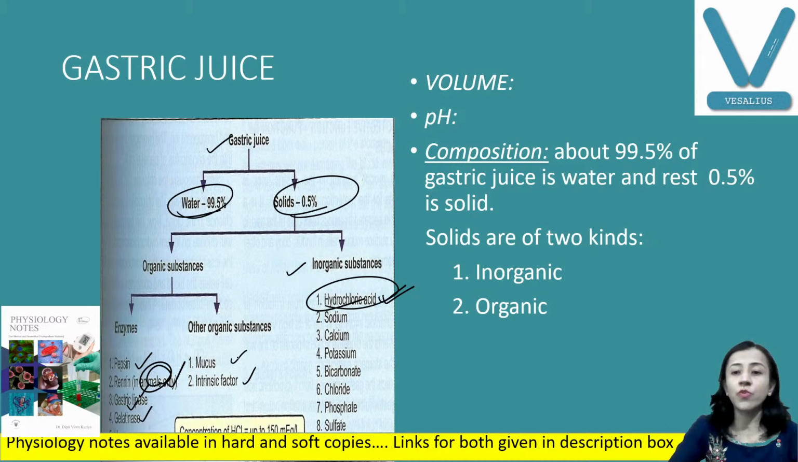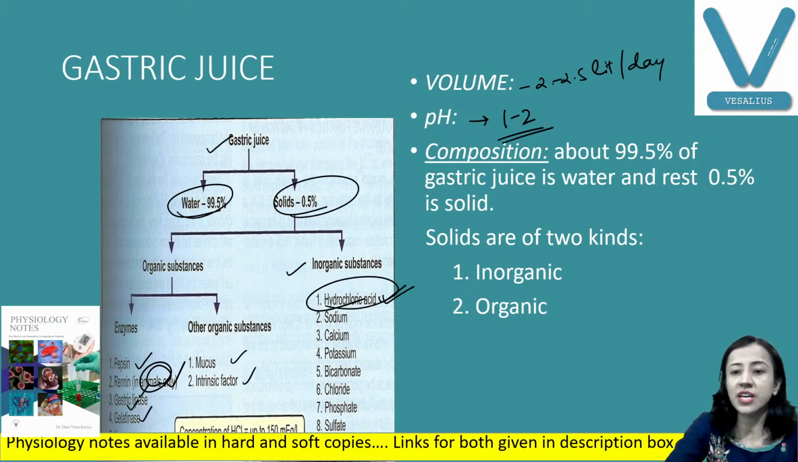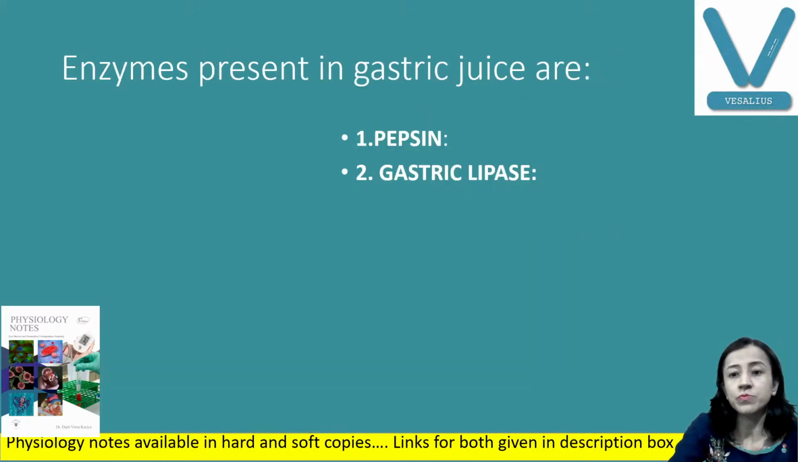Now, what is the normal volume of the gastric juice? That is about 2 to 2.5 liters per day, or 2500 ml per day. The pH is strongly acidic. Try to remember the pH as 1 to 2. So this is about the general composition of gastric juice. Now, which are the enzymes present in the gastric juice?